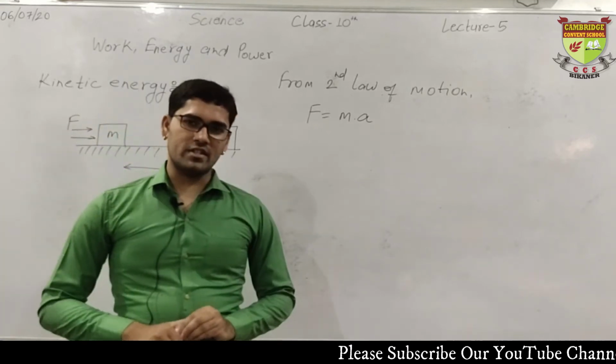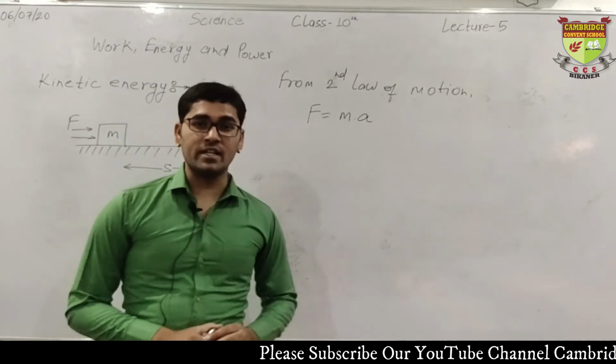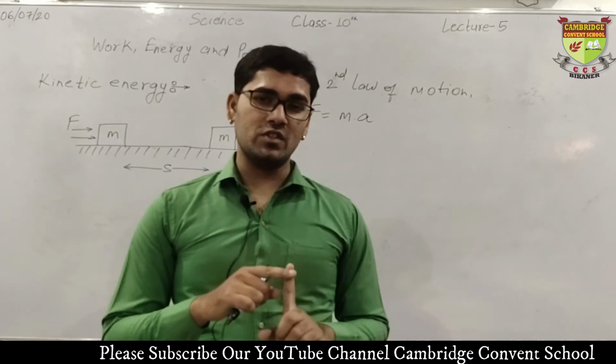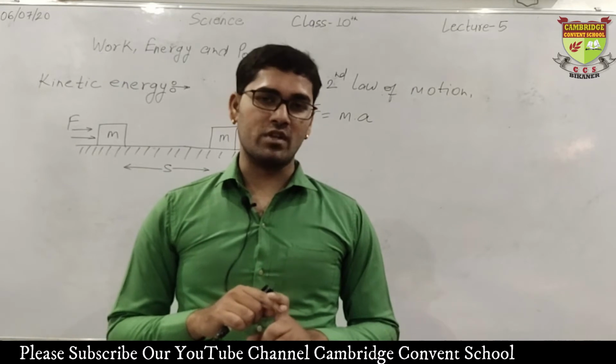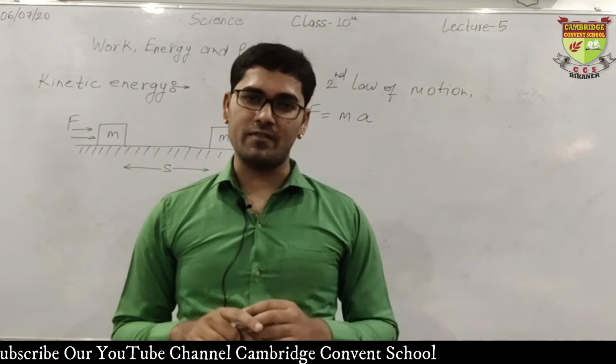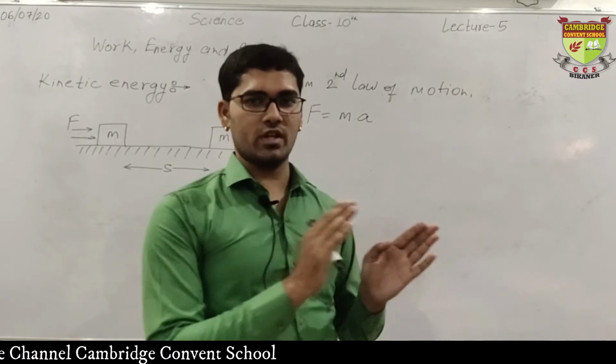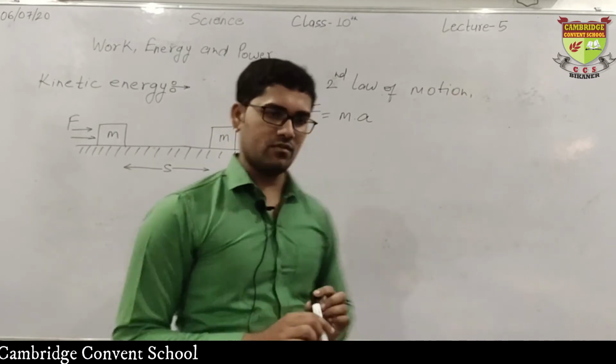There is another thing. We also studied in class 9th about three equations of motion. You remember, the first equation was v is equal to u plus at. The second equation was s is equal to ut plus half at square. And the third equation is v square minus u square equal to 2as. Fine.